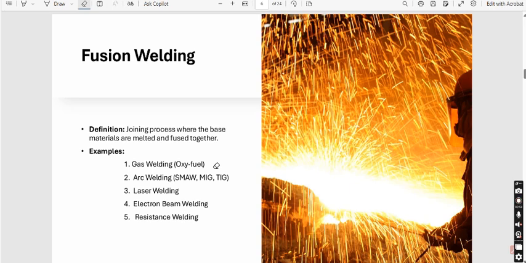It is a joining process where the base materials are melted and fused together. The definition is very clear, and there are various types of fusion welding. The very first are gas welding, arc welding, laser welding, electron beam welding and resistance welding. No doubt we'll be discussing each of them in detail.